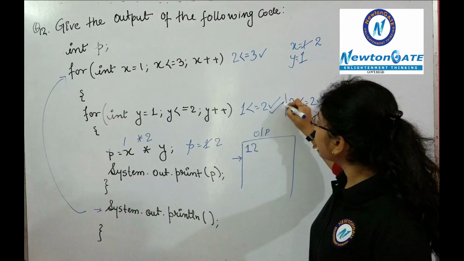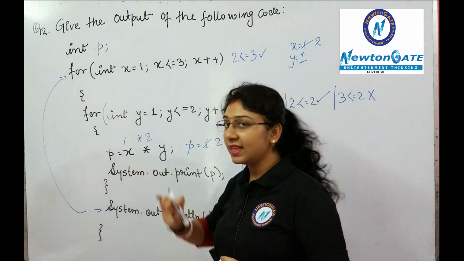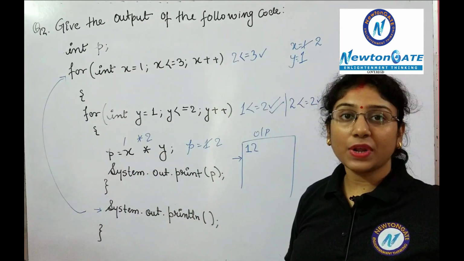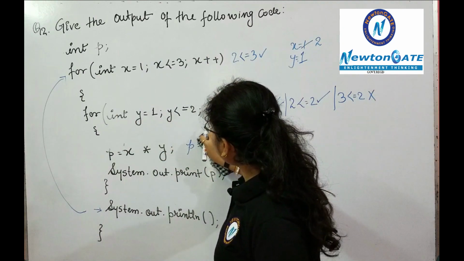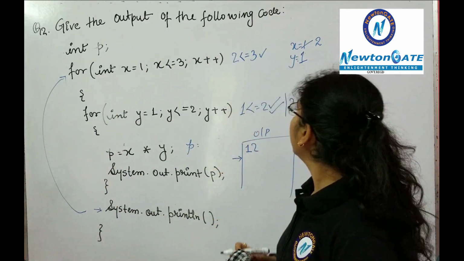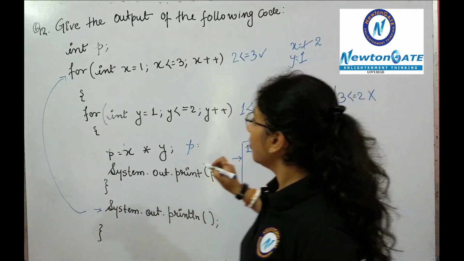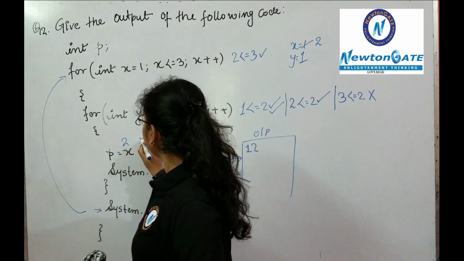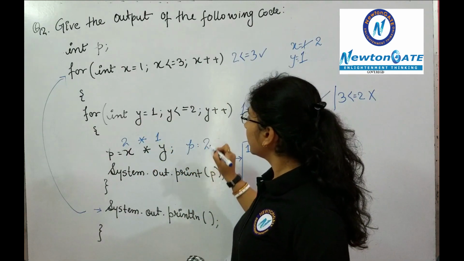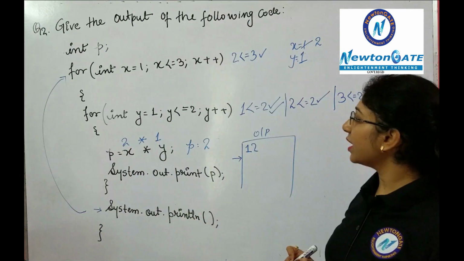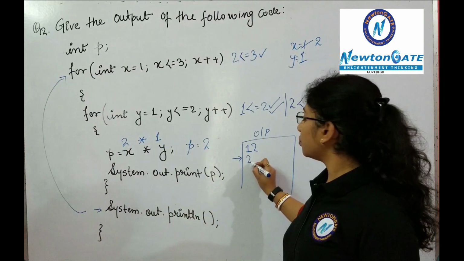Yes, the condition is true. As the condition is true, it will get inside the loop and will do the operation. What is written over there? x into y. What is the value of x now? The value of x is 2 and the value of y is 1. Put the value in the given expression, 2 into 1, it will become 2. Clear? The value of p becomes 2 and will print the value of p, that is 2.